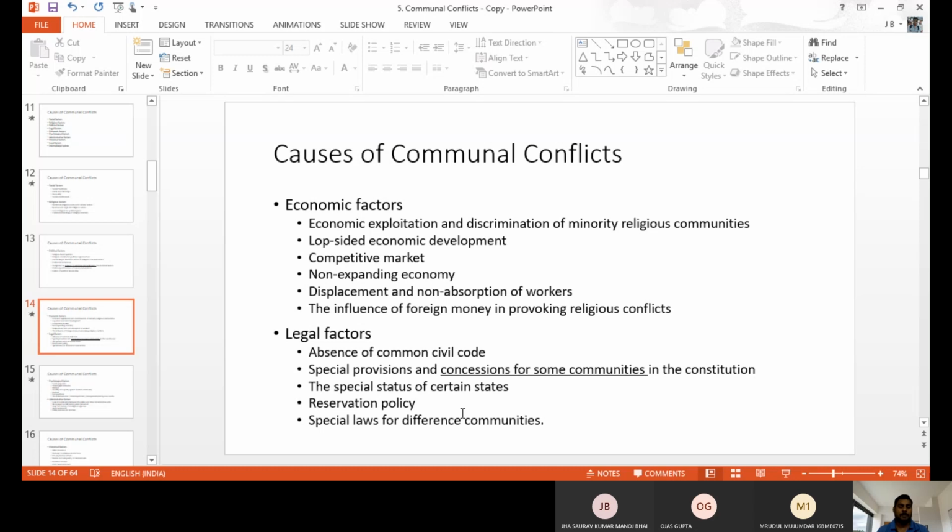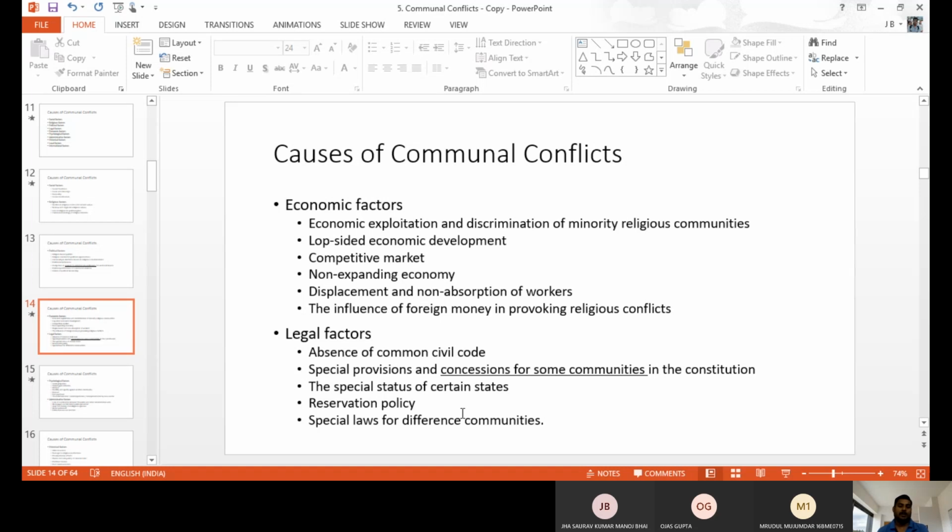Reservation policy. Sometimes, till now, people are against the reservation. Reservation was introduced only for one particular period, but now they extend the reservation policy. So because of the reservation policy, other caste, other religious people do not get enough chance. Like this, we have the argument. So because of the reservation policy also, violence is developing in our society.